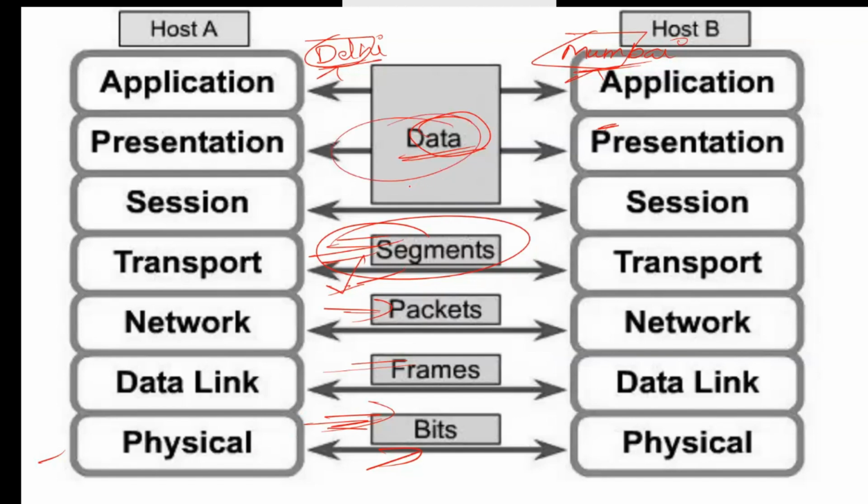Suppose you want to send a music file. That music file will be in the normal format. After that, it will transfer to the next layer, the transport layer. In the transport layer, the data will be changed into a segment, because here we have protocols like TCP and UDP. They will change this data into another format, the segment format. After that, this data will be sent to the devices.